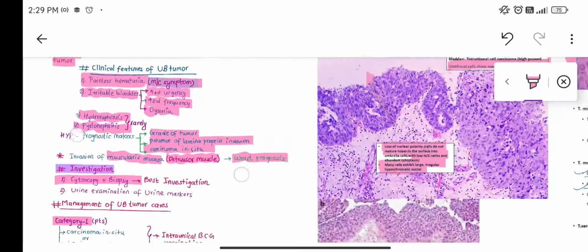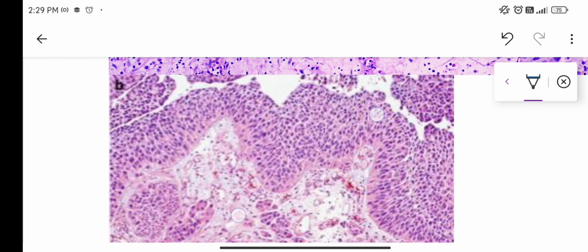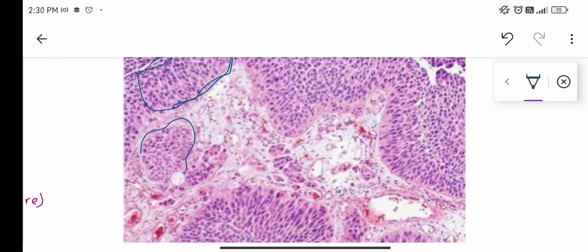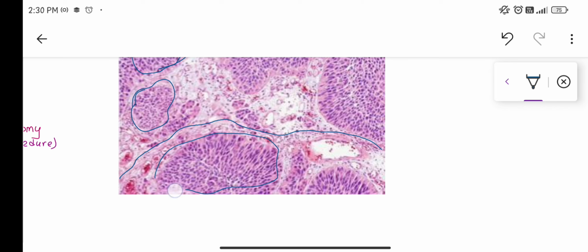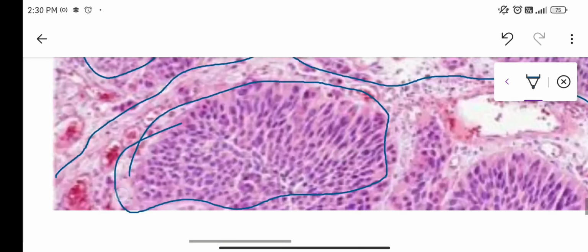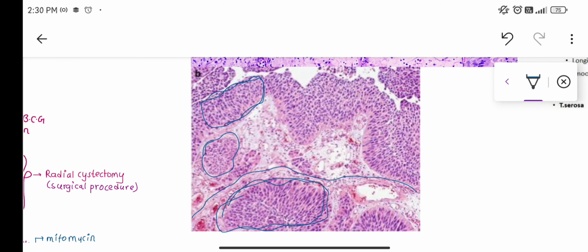Now you can see the invasion here. This is up to the epithelium, this is up to the basement membrane, but you can see the sheets of tumor cells that are present in the lamina propria, and this is your muscularis mucosae, and this muscularis mucosae is invaded. Here also there is presence of sheets of tumor cells, so they have invaded the detrusor muscle, they have invaded the muscularis mucosa, so there is worst prognosis, such a patient won't survive. This is the invasive carcinoma of the urinary bladder.